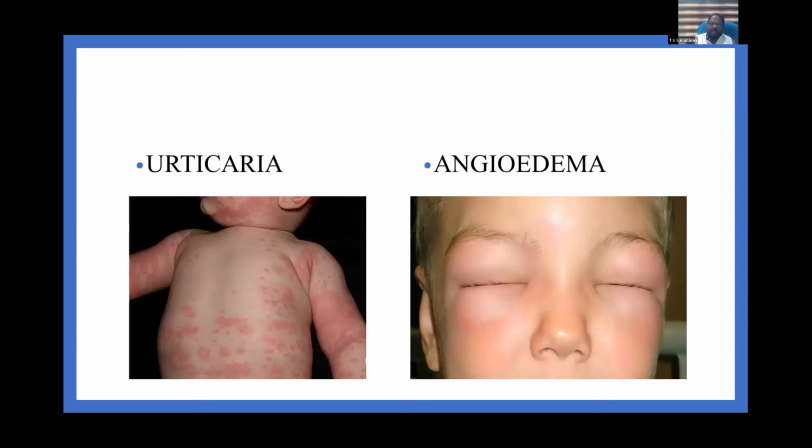Coming to other skin manifestations of allergy, these children have urticaria or angioedema. In children with urticaria presenting with an acute episode, they can have fever, and as the rash disappears, the fever also subsides. The treatment is mainly second generation antihistamines, and a short course of steroid can be given.